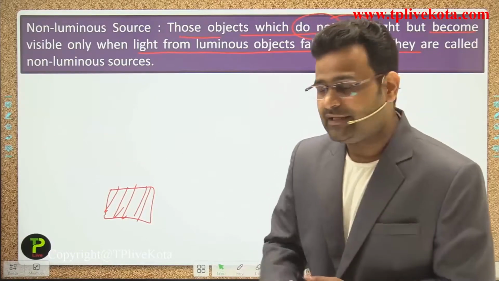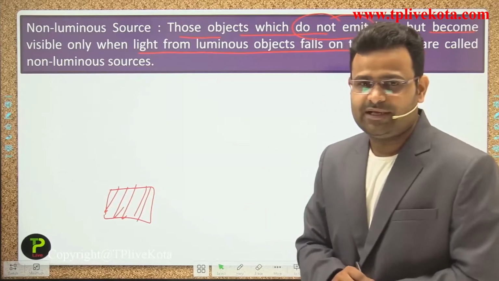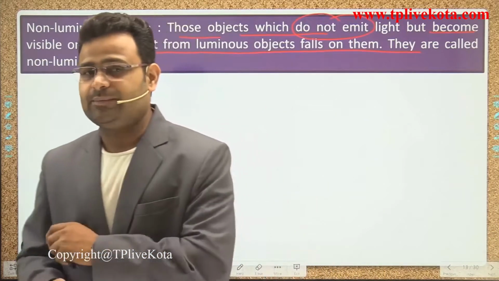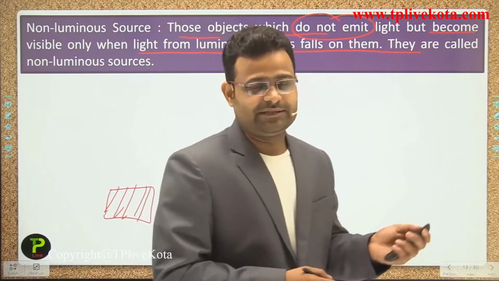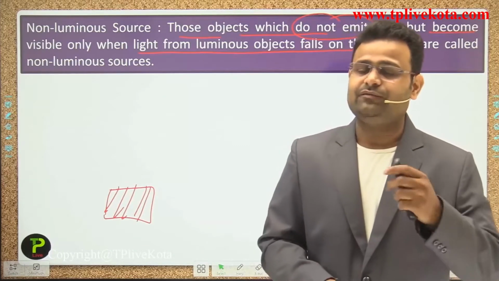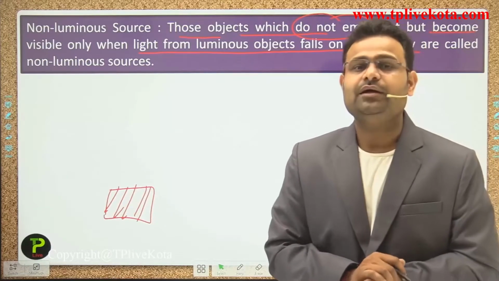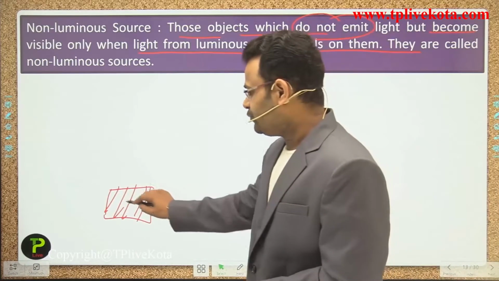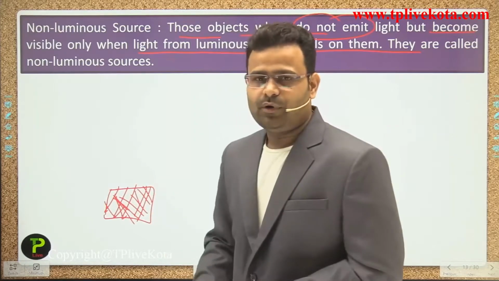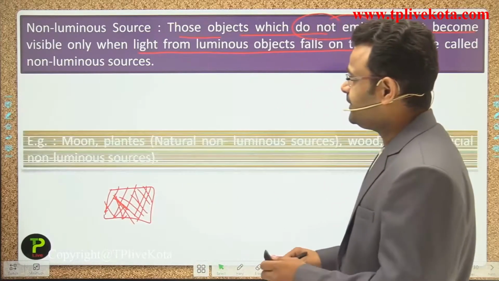So what is happening in that case, guys? In that condition, light is incident on that material, reflects and comes to our eyes. And when the light comes to our eyes, it doesn't matter whether it is direct or indirect. If light is coming from any object, that time we can see that object clearly, depending on the intensity of the light. So that wooden block will be visible if light is incident on that box, guys. You can say a wooden piece also. Okay, so those are some examples of non-luminous objects.